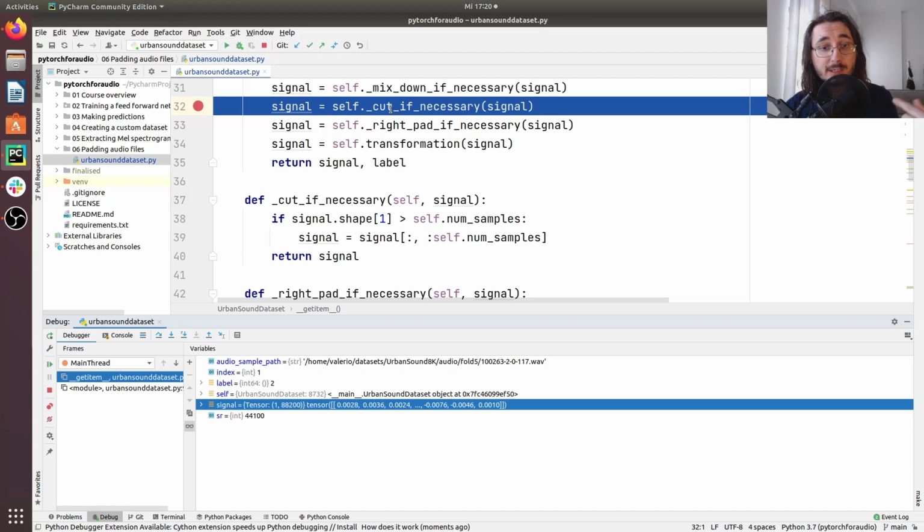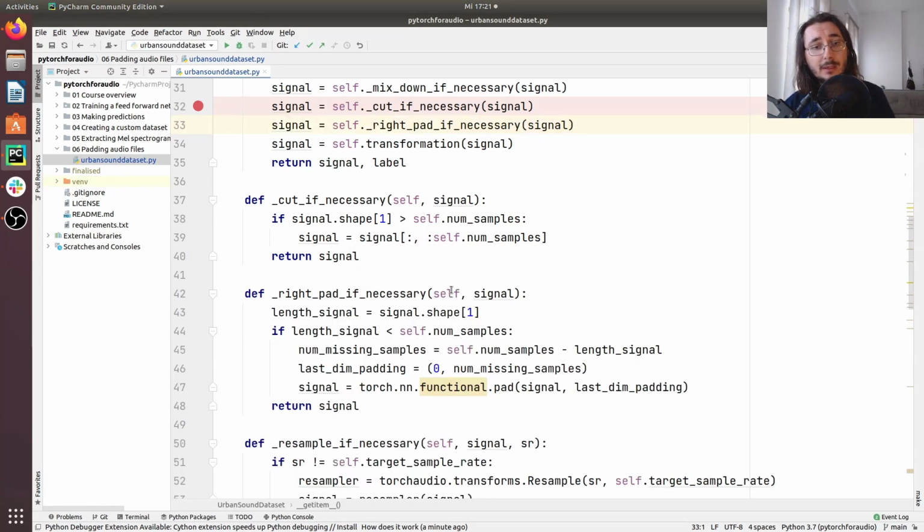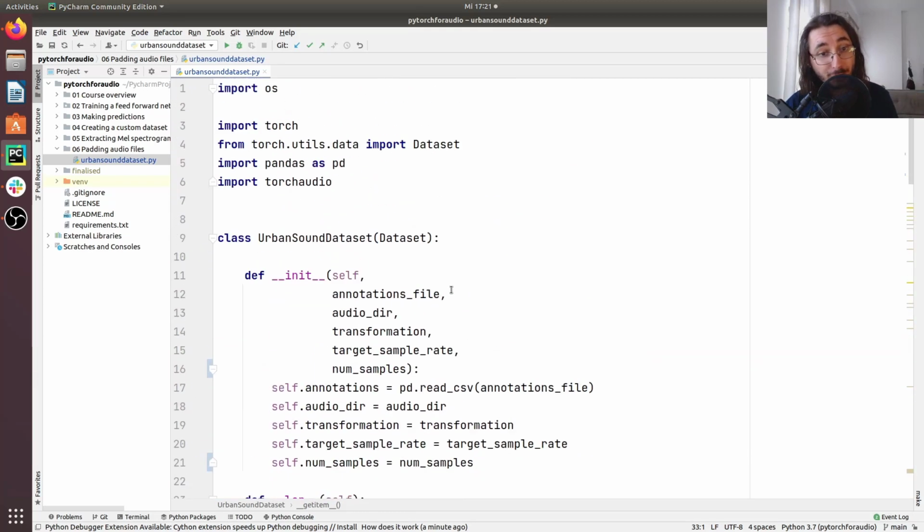So cut is going to be triggered. Let me step through this line of code. And as you can see, we truncated the tensor, and now we only have 22,050 samples for it. Okay, so that's great. This is working fine. What this entails is that at the end of the day, we're going to have all of our data with a consistent number of samples, either by truncating it or by adding extra elements with right padding. That's great.